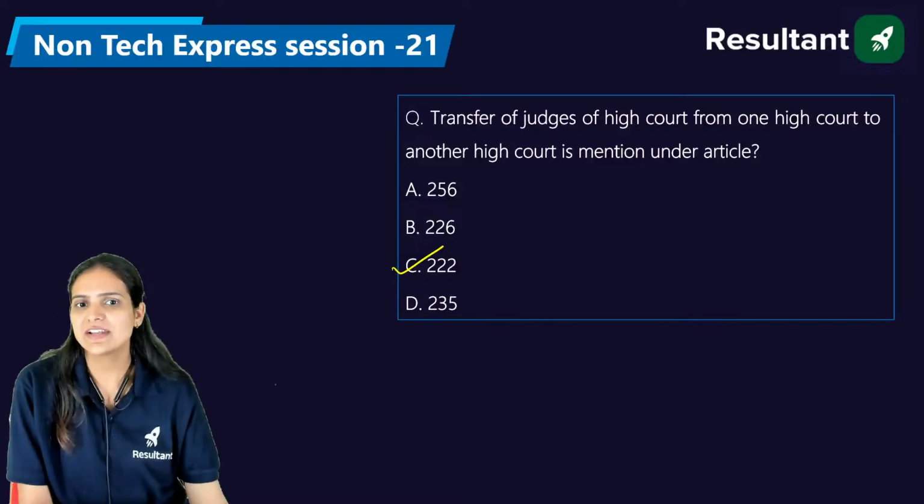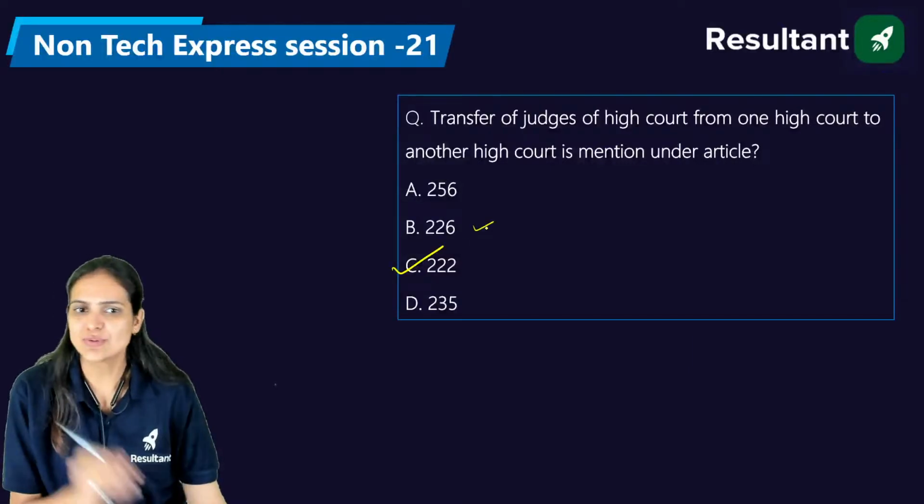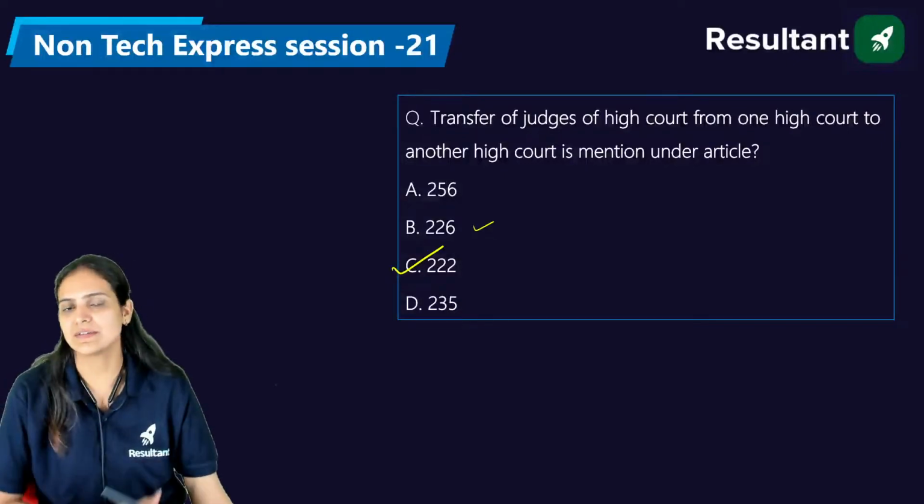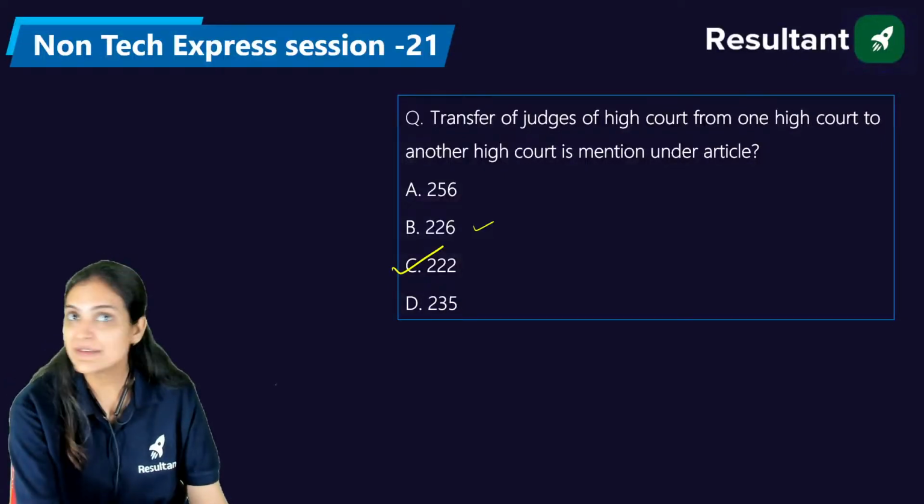Yes, under Article number 226 we have the writs. So under Article number 222 we have the transfer of the judges. We have discussed it there, right? So the right answer is C, everyone.